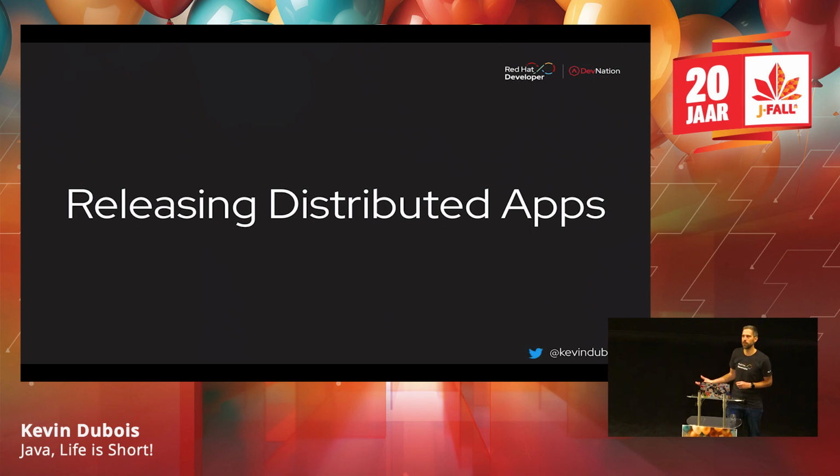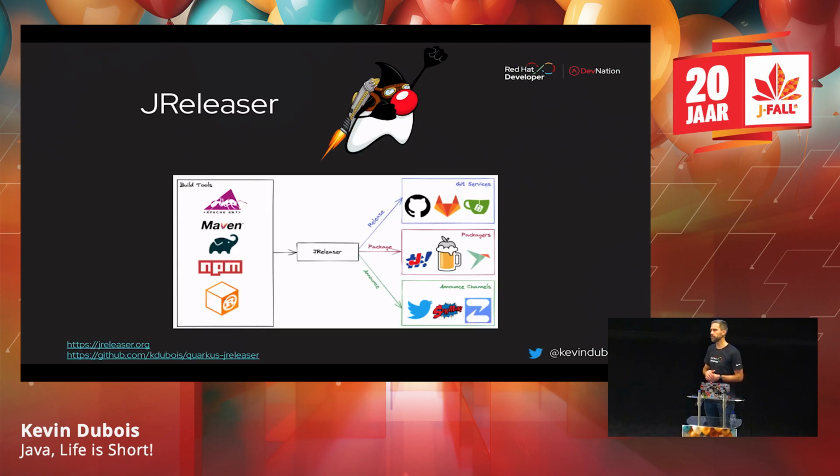If you're releasing applications, you're distributing applications, you have maybe a component that you want to push to Maven Central, or that you're just distributing to your users. It becomes a little bit complicated sometimes because you need to push it, you need to zip it up, or in some given format, maybe it's an application that you want to use with Homebrew on your Mac or something. There's a project out there called JReleaser, which makes this a lot easier.